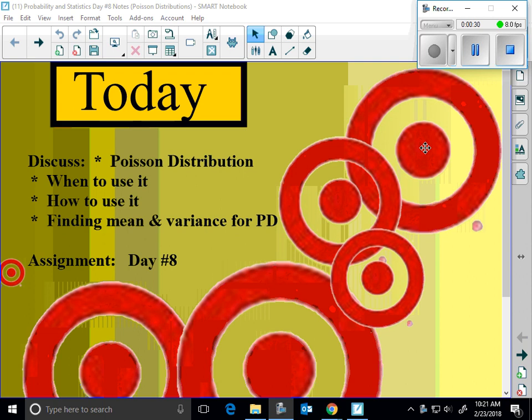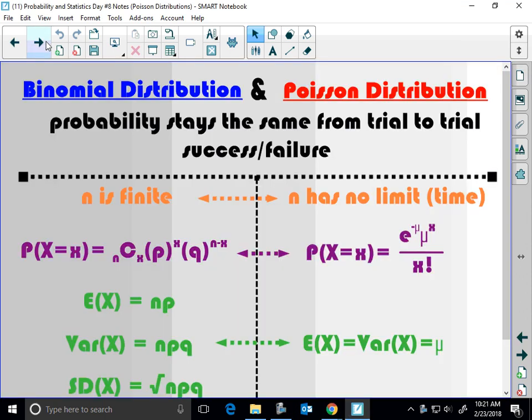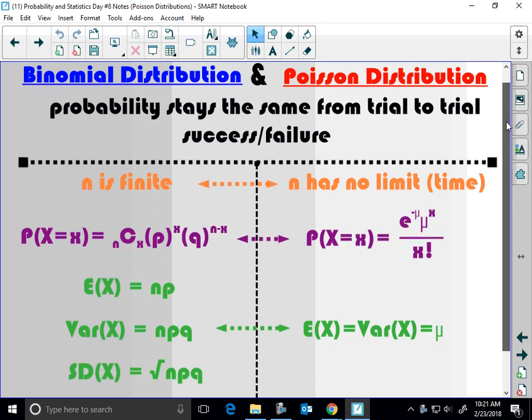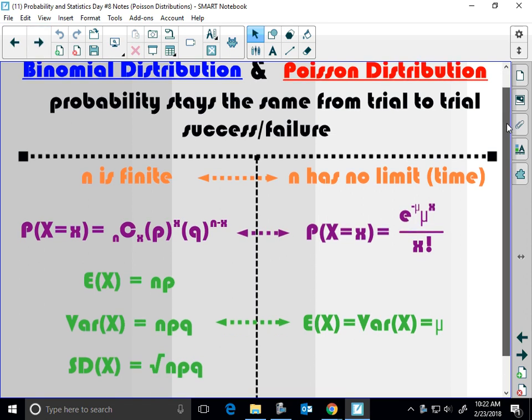Okay. So Poisson is going to be very similar to binomial, but different in some ways. It's win or lose, success or failure. Probability stays the same from trial to trial, so there's no change. It's not dependent on replacement or not replacement. It's the same every time.